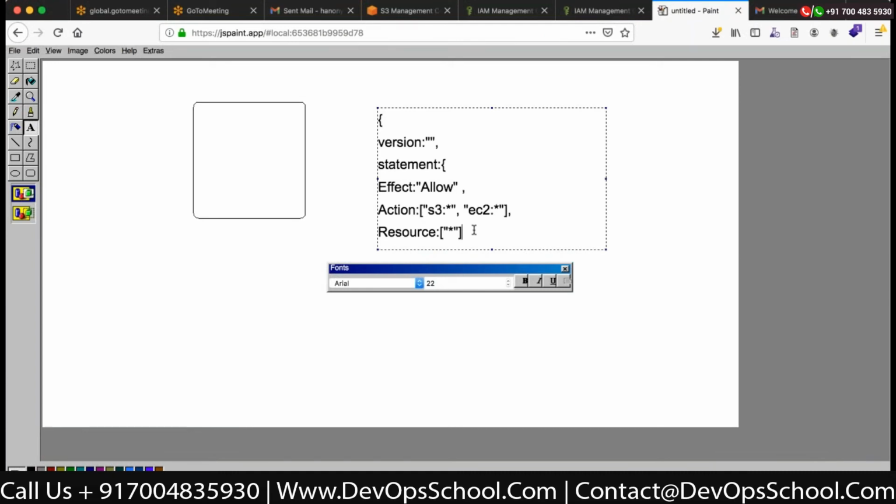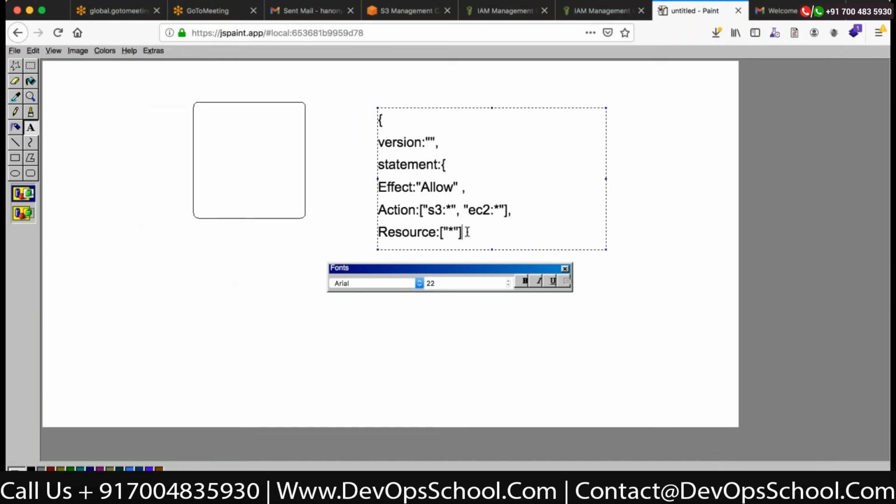So if I wanted to make sure that the particular person should not be able to do anything, like this particular person is able to create buckets in S3, he can do actions on EC2, but I want to deny the actions of IAM roles to be performed, like this particular user cannot create an IAM user.